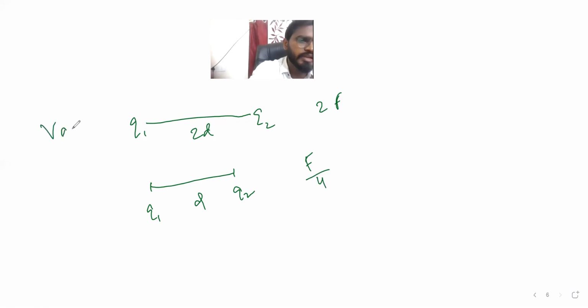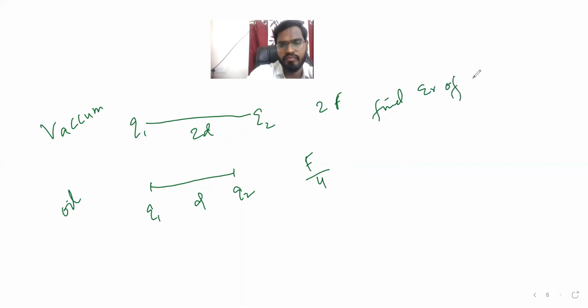The first is placed in vacuum and the second in oil. They are asking to find epsilon r of oil. Again, pause and try the numericals, because physics is all about trying as many ways as you know once you understand the concept; that helps a lot.